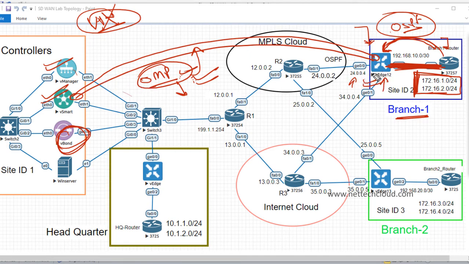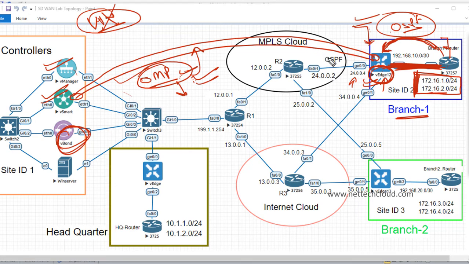WAN edge device, and OSPF is running between the WAN edge and this router or switch. So the OSPF route is advertised to this WAN edge device, and these OSPF route prefixes are automatically redistributed into OMP. It's all automatic. So by default, the vEdge router advertises connected, static, OSPF intra-area and inter-area routes to OMP.